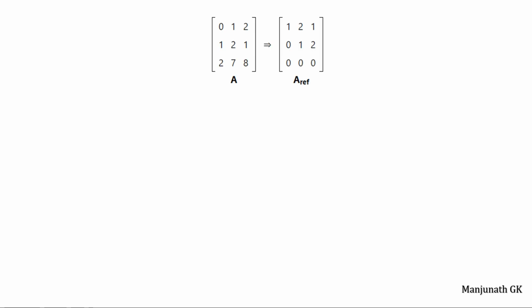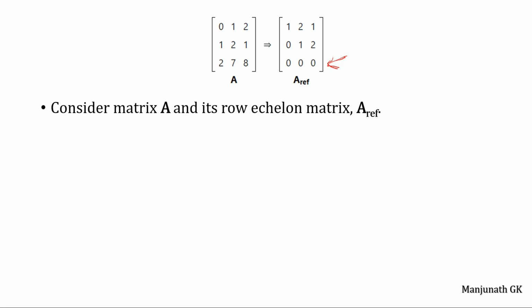Consider here one example. A matrix A is given as 0 1 2, 1 2 1, 2 7 8, and this matrix indicates the reduced row echelon form of the given matrix A. That is done here with some row operations. We have converted the given matrix into a reduced row matrix. Finally, we have found one row with 0 values here. Then what could be the rank of this matrix?